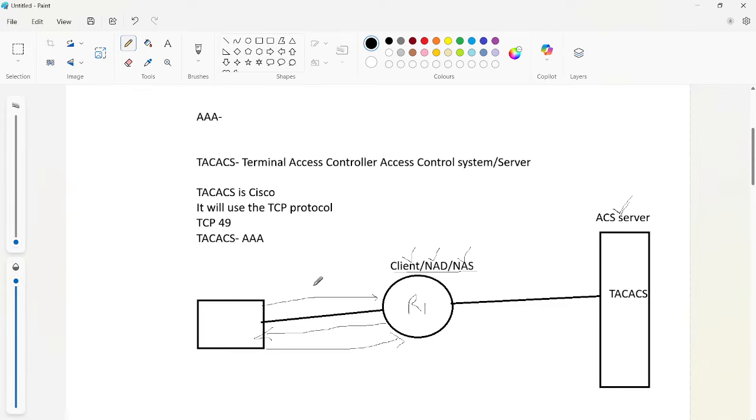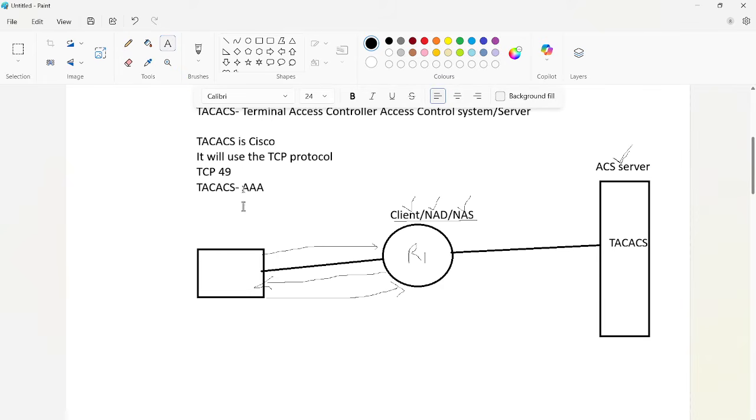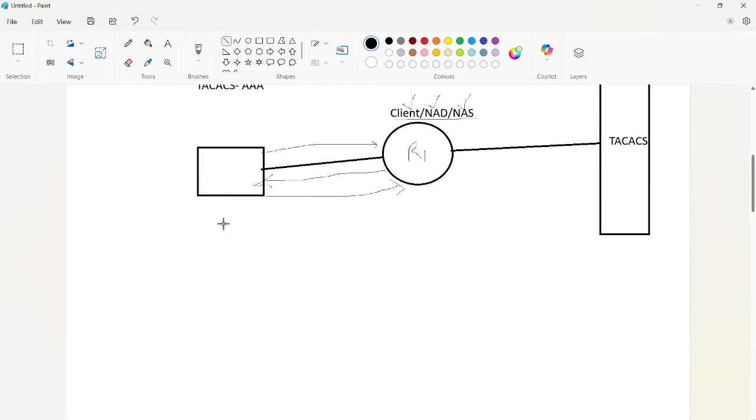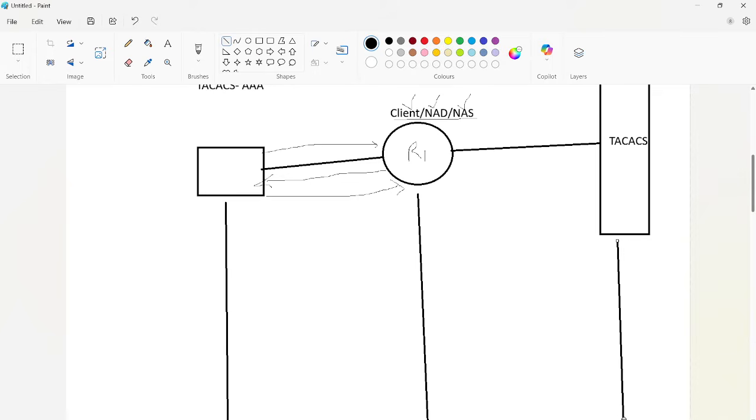How the access will be given here: yesterday we discussed it, and in the same way it works here. First, the user, in the Windows machine, is trying to SSH to router one, whatever IP we have configured here. So it is going to do an SSH, or we can use telnet as well. SSH or telnet to router one.